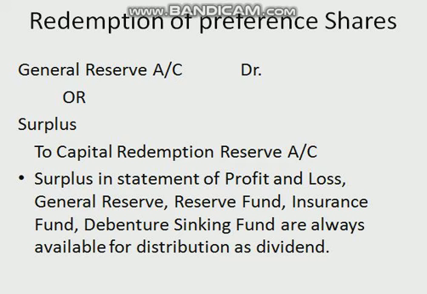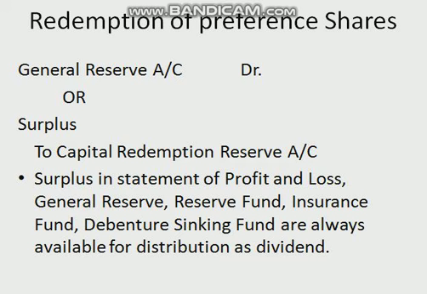The term proceeds of fresh issue of share means the net amount received against issue of shares. If the shares have been issued at premium, the amount of premium received should not be included in the term proceeds for the purpose of redemption of preference shares. This is because securities premium is available for payment on redemption of preference shares but not for redemption of preference shares themselves as per provision of section 52 of Companies Act 2013.